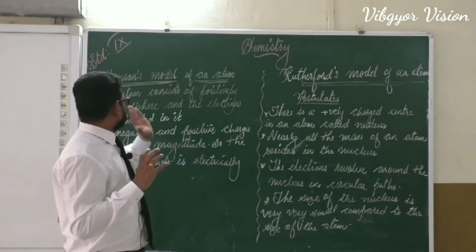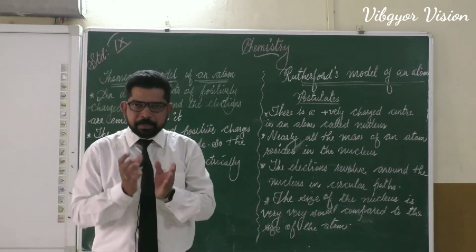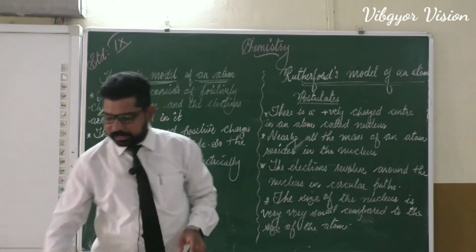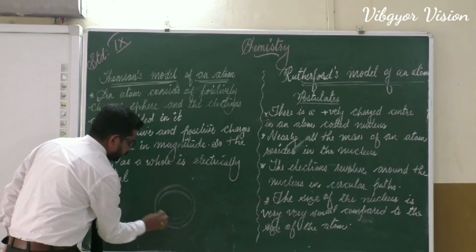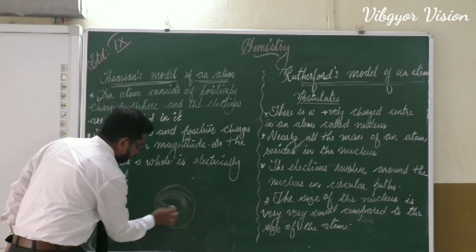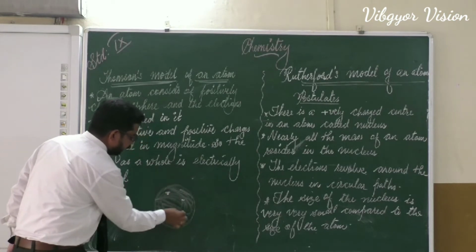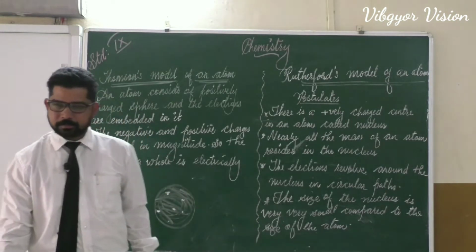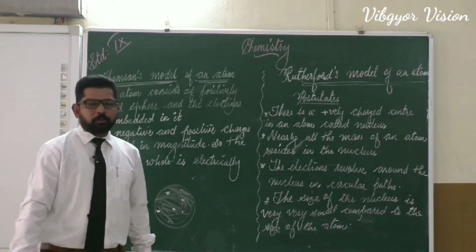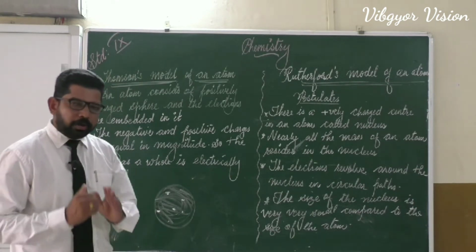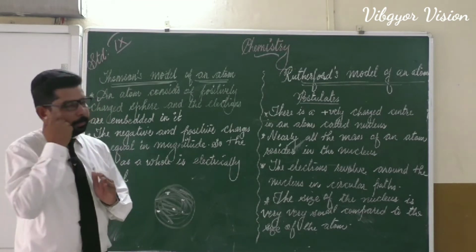So according to Thomson's model, atom is a sphere of positive charges, and inside the positive charges, there and here there will be electrons. It is a sphere of positive charges. In this positively charged sphere, we can see there and here there will be negatively charged electrons. So now we should know what are the postulates of Thomson's atomic model. It is very important, we must know the postulates of Thomson's atomic model.